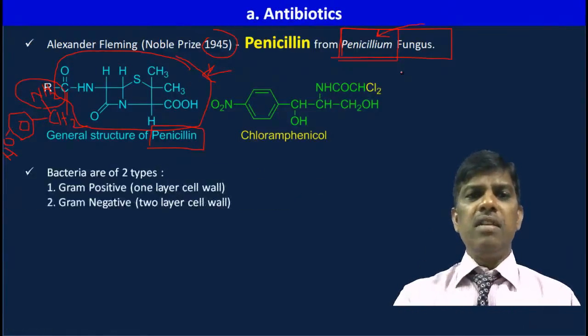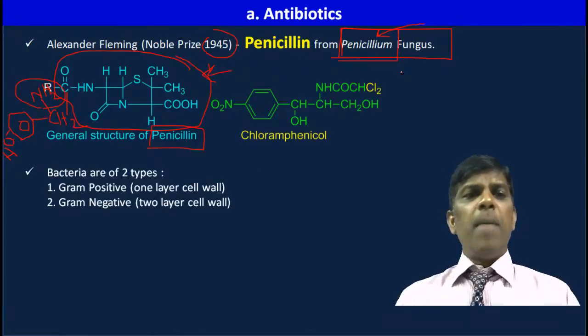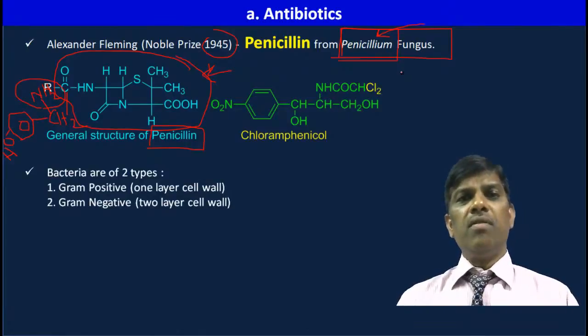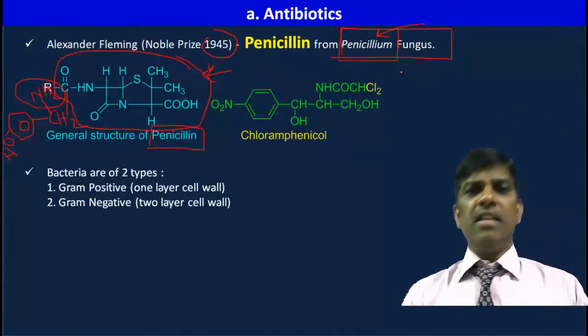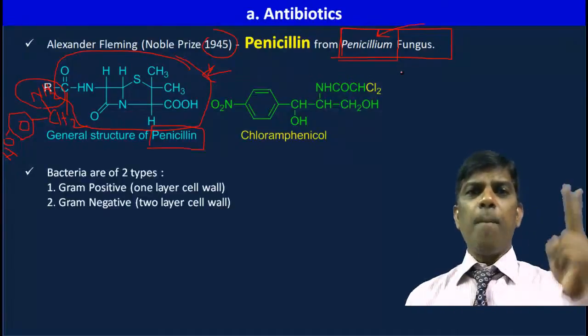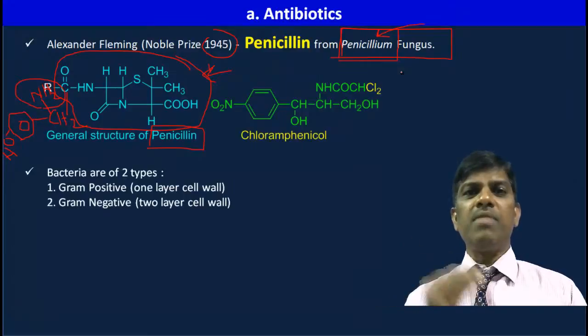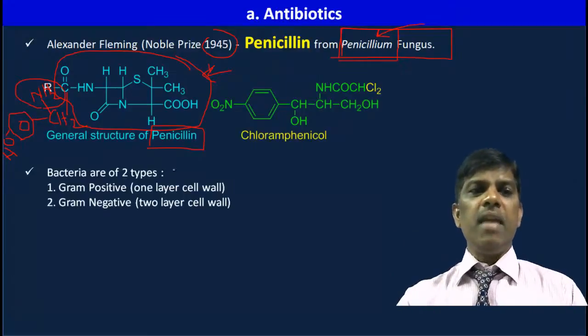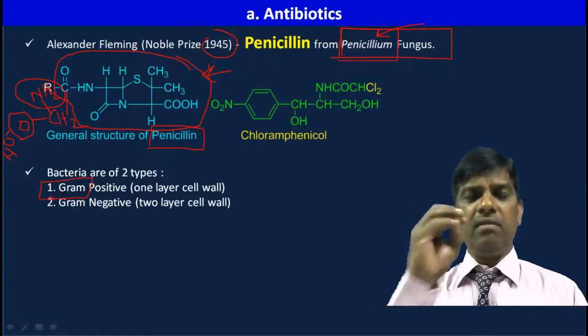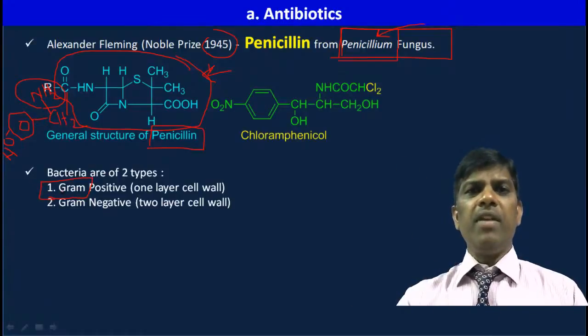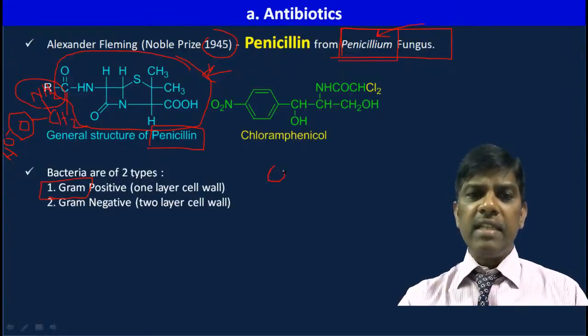So these are the antibiotics. Bacteria are of two types, gram-positive and gram-negative. It is not kilograms or grams. Gram is the name of the scientist who developed a stain. For example, iodine. For your understanding, I am giving the iodine stain. And if the bacteria cell wall is only one layer, this is the bacteria.